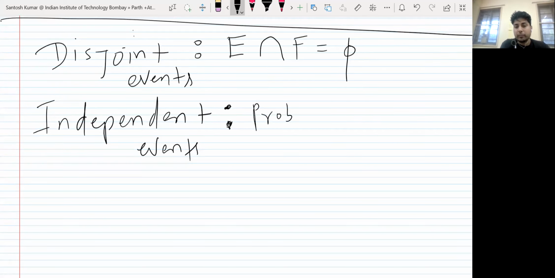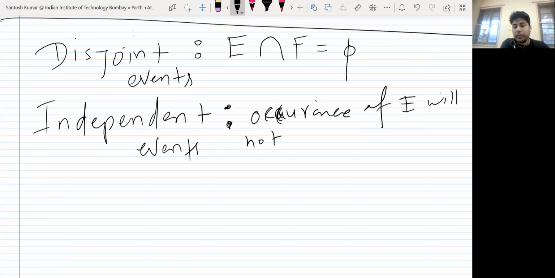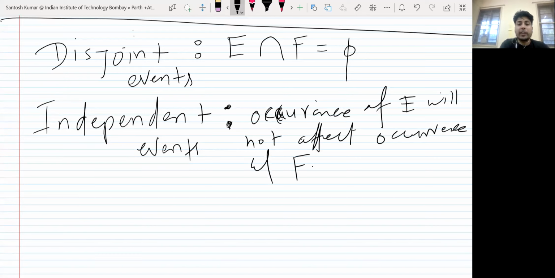Like the occurrence of each event. So the meaning was, occurrence of E will not affect occurrence of the other, let's say F. So this is the meaning. Okay, how are they different?